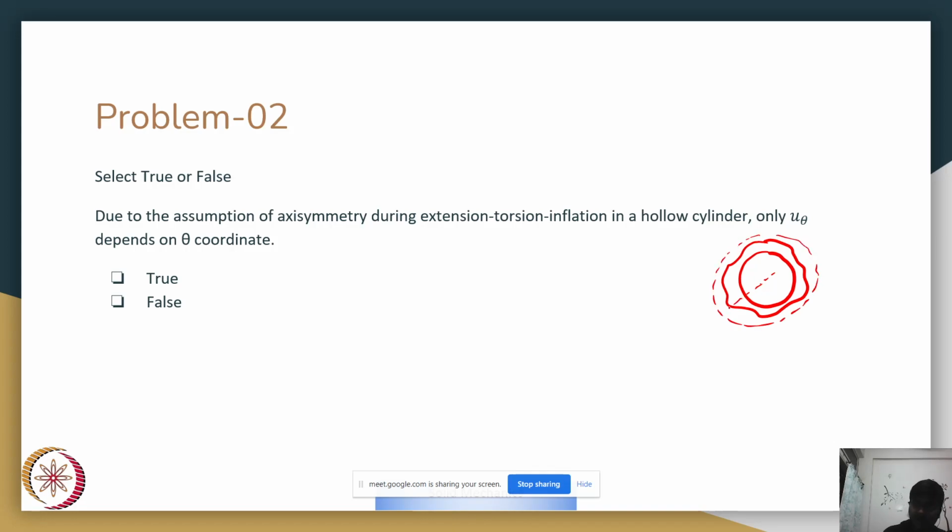If this is my axis Z and this is my reference, this kind of deformation D2 is allowed in axisymmetry, whereas deformation D1 is not allowed. So axisymmetry essentially means that ur, u theta and uz are independent of theta. All three components are only a function of r and z.